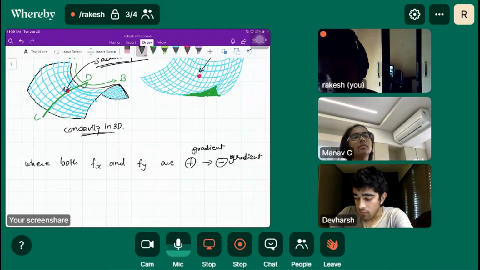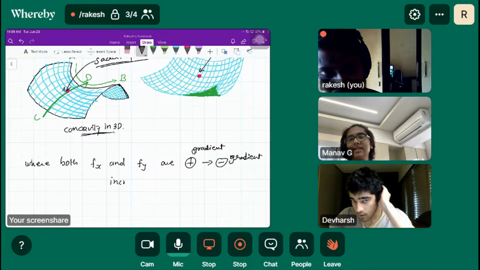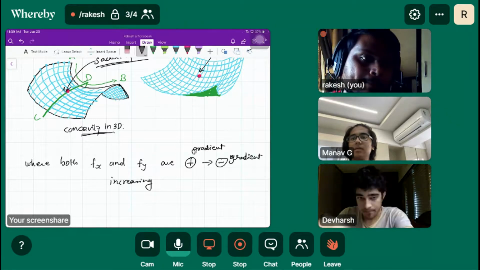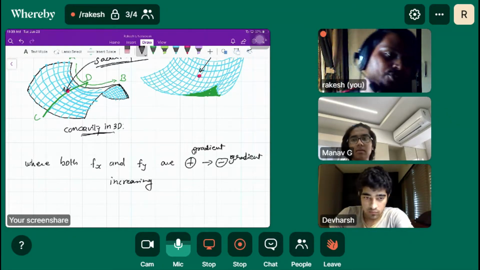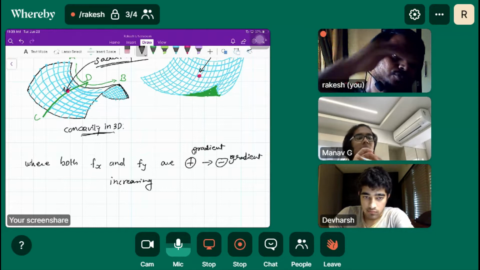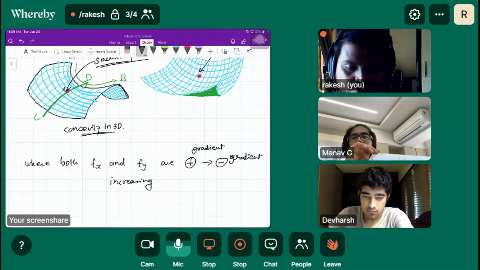Or we can say the gradient is decreasing, right? Positive to negative means increasing to decreasing.